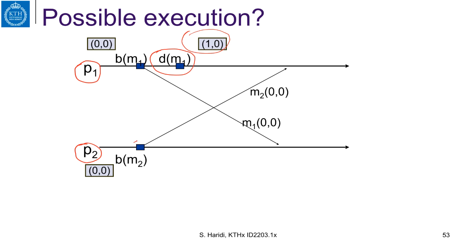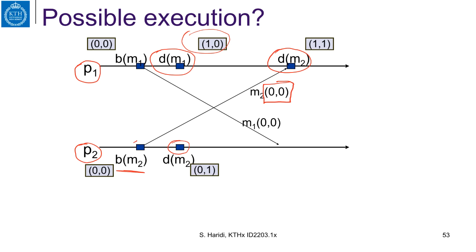P2 broadcasts a message, in this case M2, and delivers M2 locally, which is possible. Nothing wrong with that. Now, P1 delivers M2, and that is fine because the vector timestamp of the message is less than the vector timestamp of the process. And the same thing happens at P2. So now we have a situation where P1 first delivers M1 and then M2, and P2 delivers M2 and then M1.